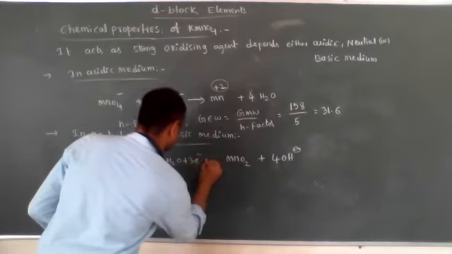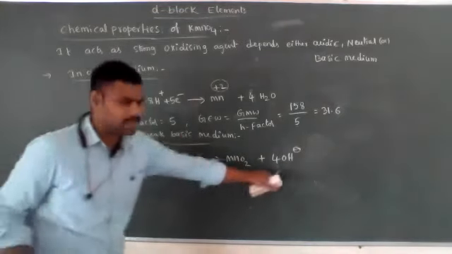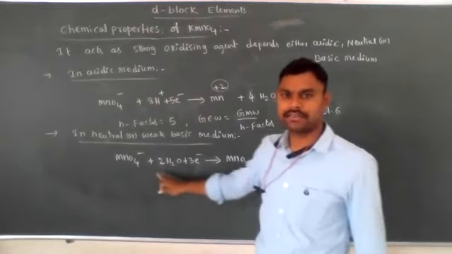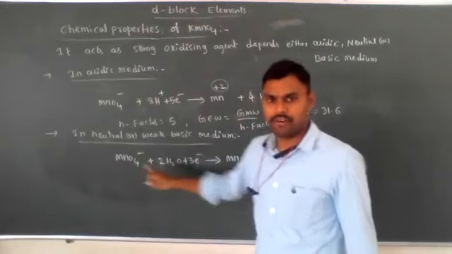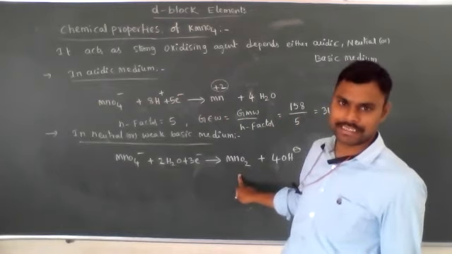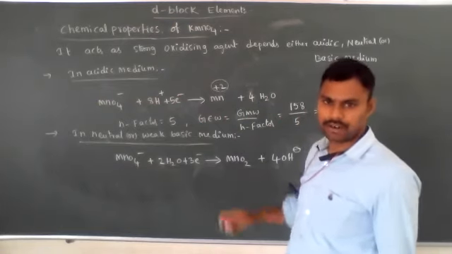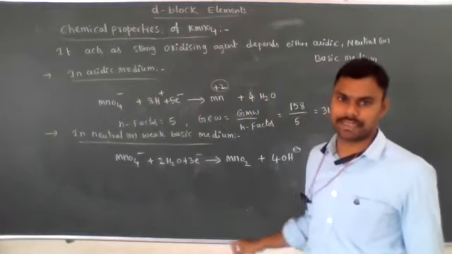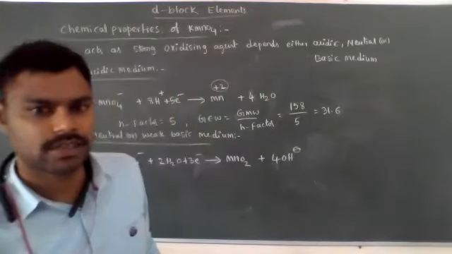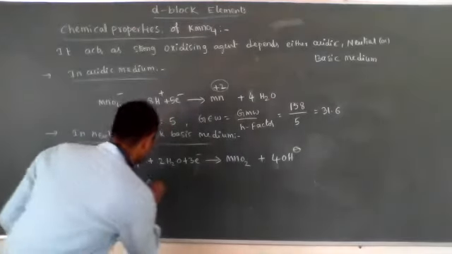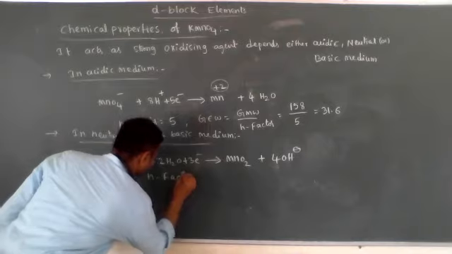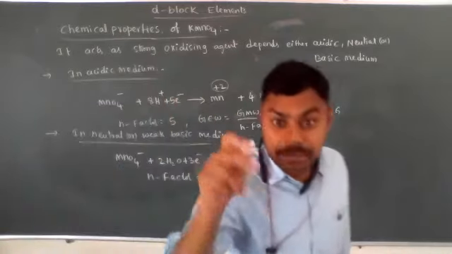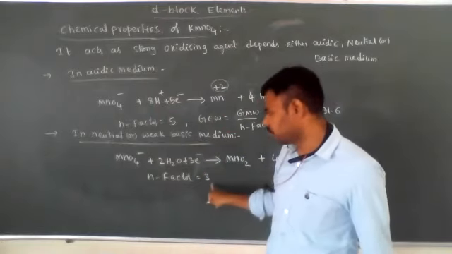Now total 4 units negative charge on both sides. So MnO4 minus is converted into MnO2 this way. In this case, how many electrons are accepted? 3 electrons are accepted. So what is the n factor? Either in neutral medium or weak basic medium, the n factor of KMnO4 is equal to 3.